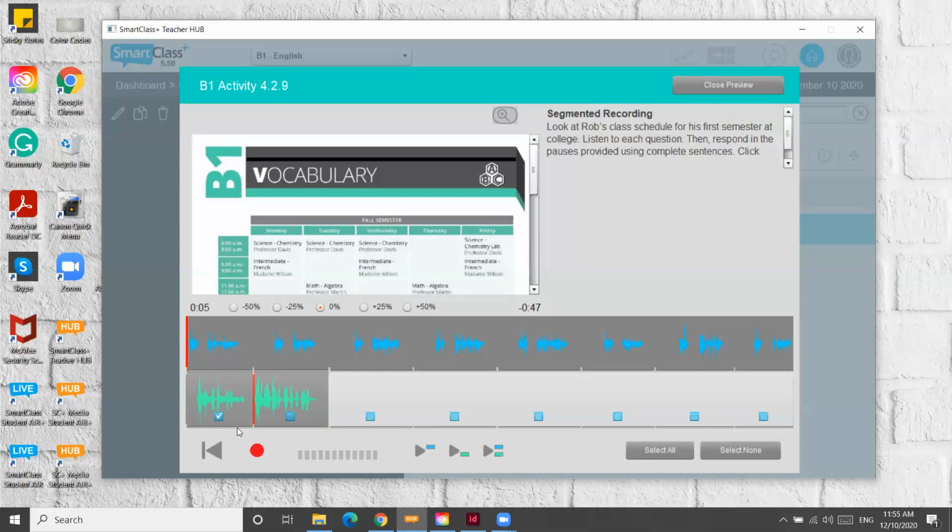All right, and it overwrites, and now I can listen to this one again just to make sure that I got it right. Rob has 2 classes on Thursdays. Okay, that's much better. There's no other stuff that I'm saying before that has nothing to do with the question.